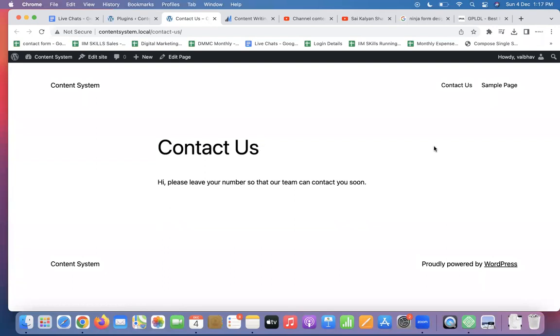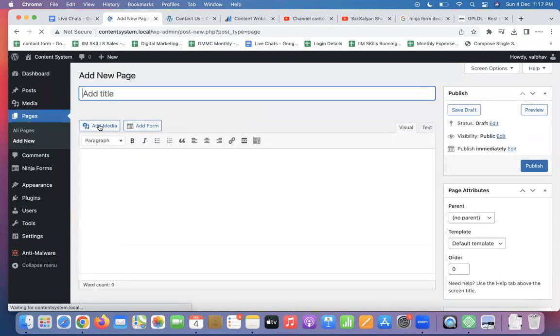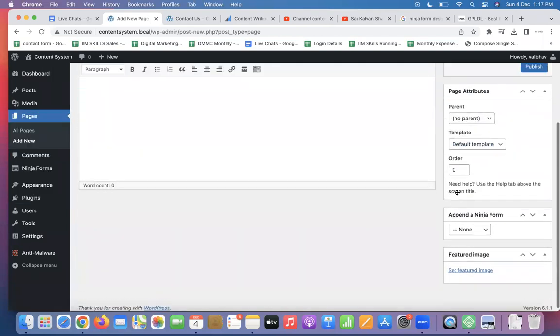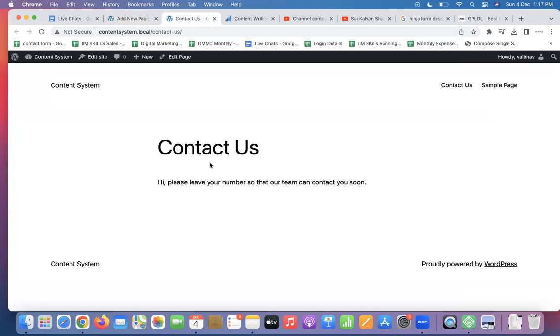This is what you want. I created a page. I said in posts there are no differences. In pages there is a little bit of difference. In pages I don't have categories. Rest everything is similar to a post. I created Contact Us and wrote a short line here, and I open that Contact Us page.